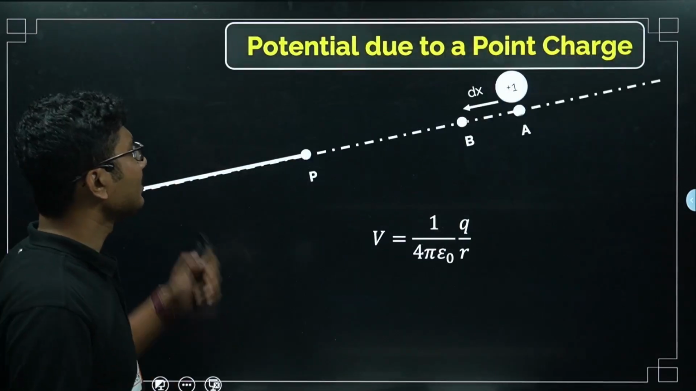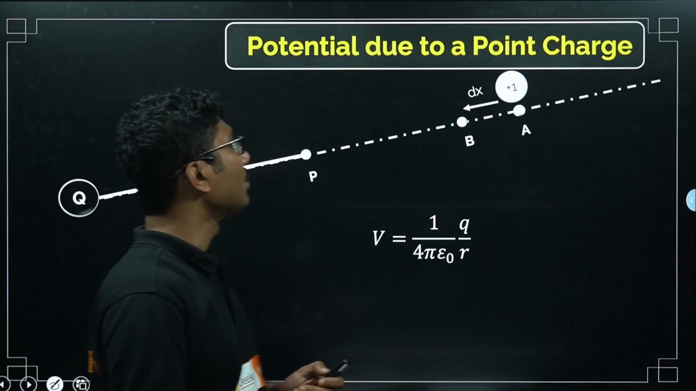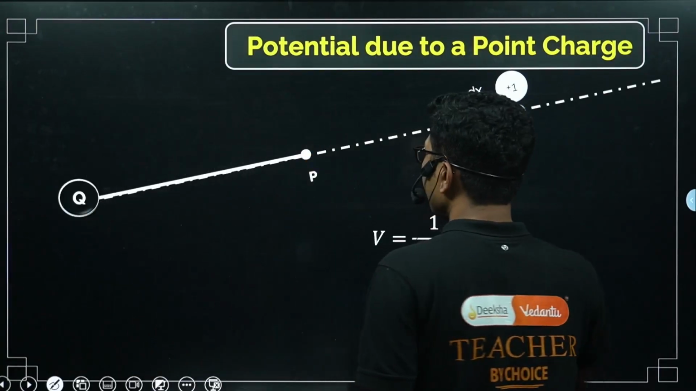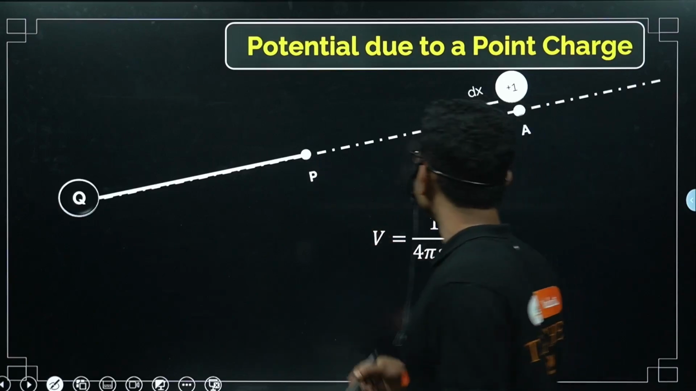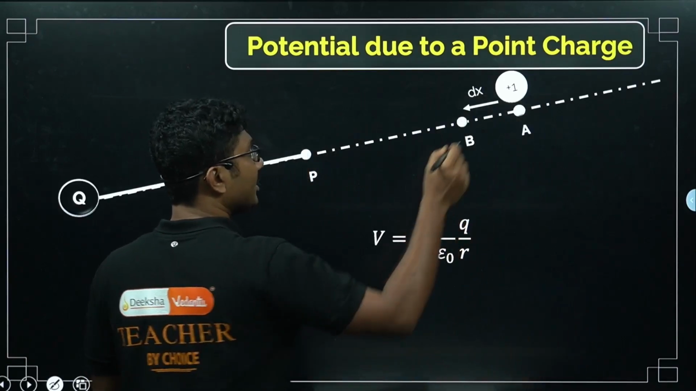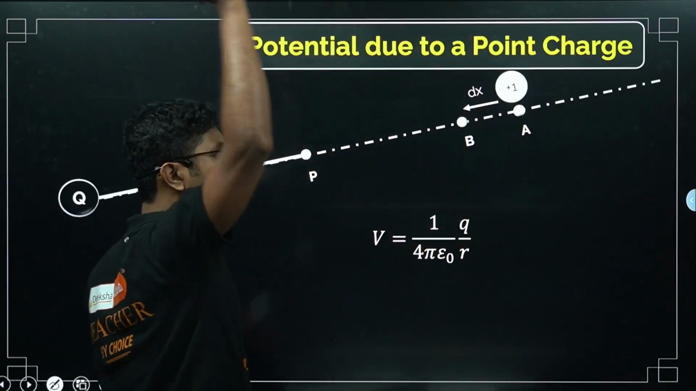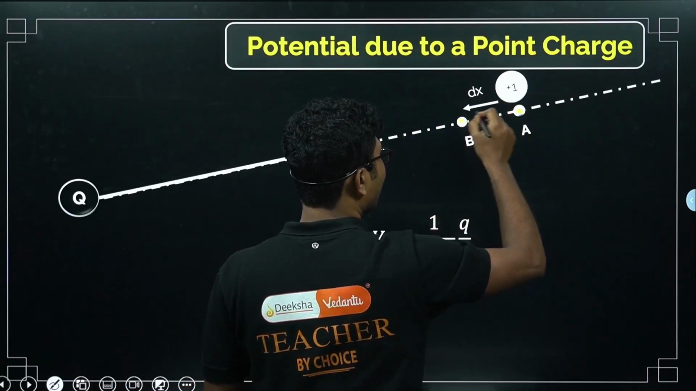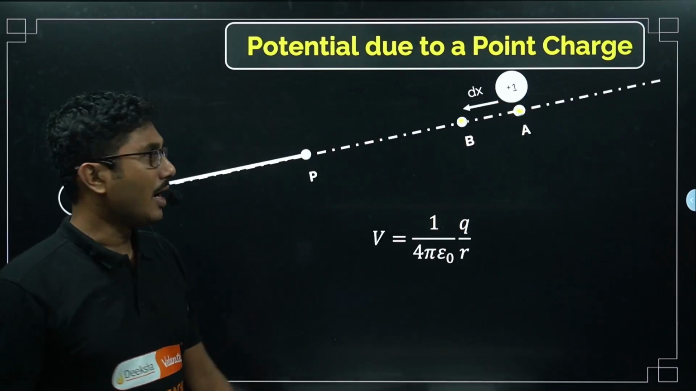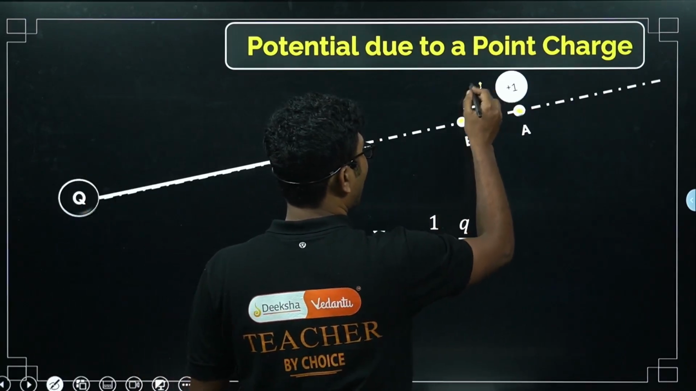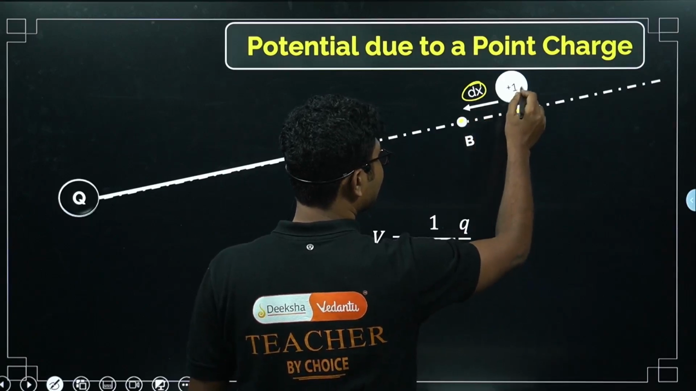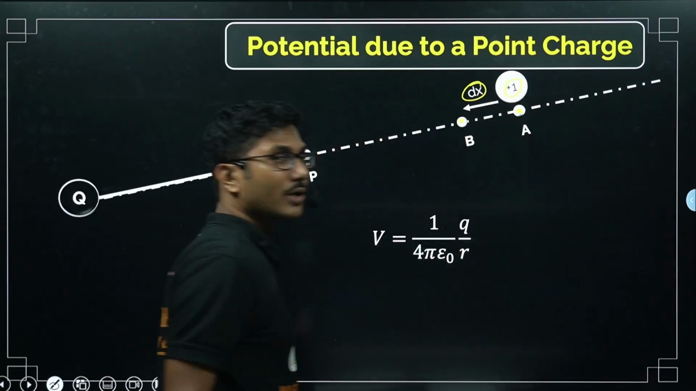Now let us look into the potential due to a point charge. So we have a point charge q over here, and we are trying to find the electric potential at this point P, and we are bringing a unit test positive charge from infinity, and in between there is a point A and a point B. We are trying to move it from A to B by a small distance dx, and this charge is +1. Then how much work do we have to do?